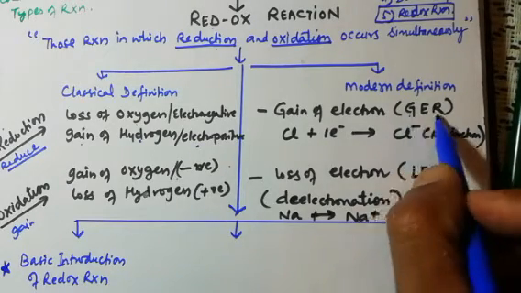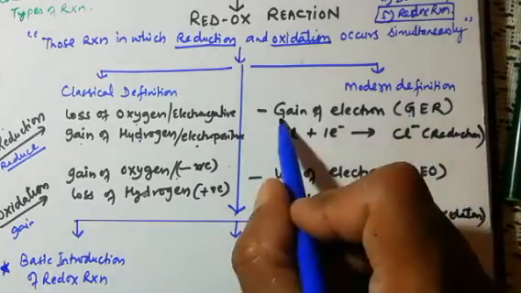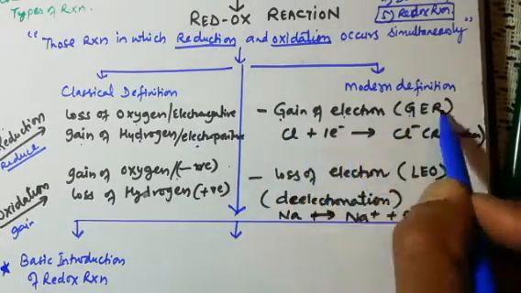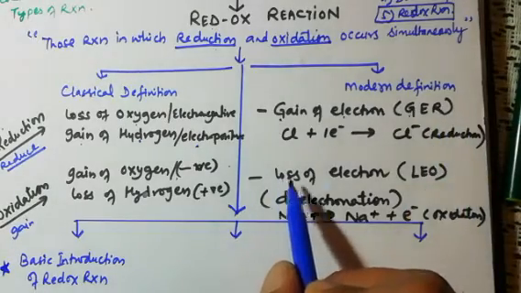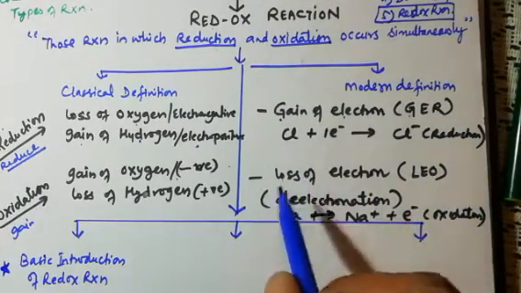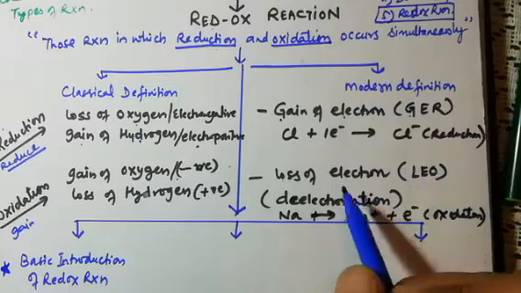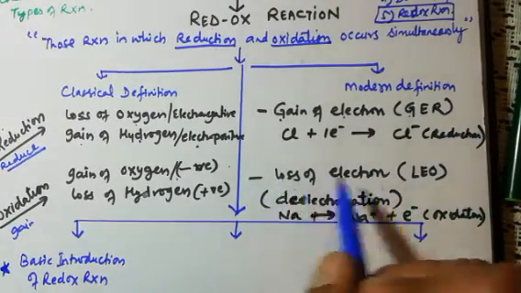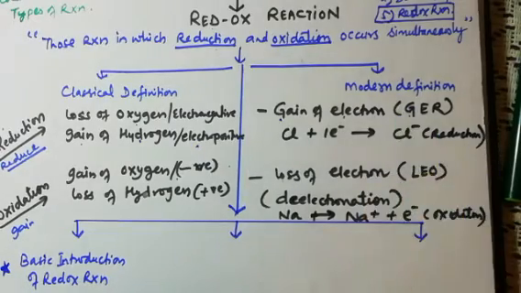GER, GER or Germany. G for gain, E for electron, R for reduction. It means that gain of electron is reduction. L for loss, E for electron, O for oxidation. It means LEO, it can be your horoscope also. So by keeping it this way, loss of electron is oxidation, gain of electron is reduction.